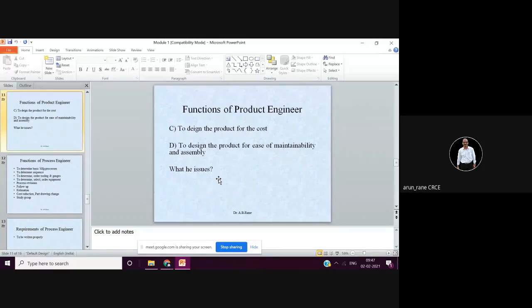At the same time, he ensures that he withdraws the earlier drawing. He puts a stamp of not in use or obsolete on that drawing. That is very essential. There is a stamp in which it is written obsolete, not in use, or withdrawn. That stamp has to be put on the drawing which is not to be used. Otherwise, many times it has happened that the old drawings keep recirculating in the department.